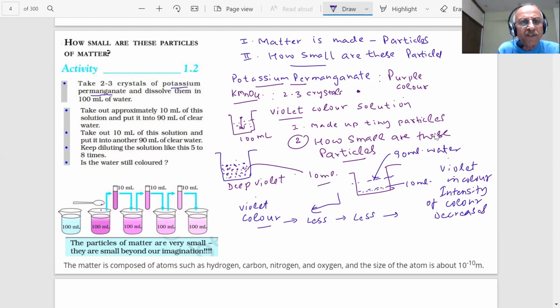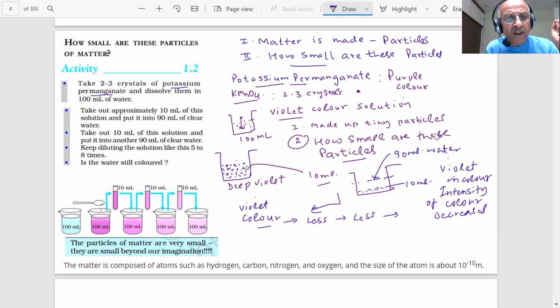This is deep violet, less violet, more less violet, and the color is slowly fading away, but it has not disappeared, student. Why will the color be still there?